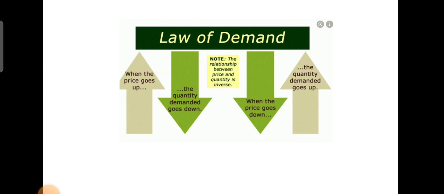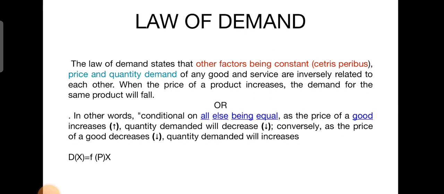And let us see what we mean by the law of demand. When the price goes up, the quantity demanded goes down, and when the price goes down, the quantity demanded goes up. That is called the law of demand. The law of demand states that, other factors being constant, or ceteris paribus, the price and quantity demanded of a good or service are inversely related to each other. That is, when the price of the product increases, the demand for the same product will fall. That means when the price of the product decreases, the demand for the product increases.